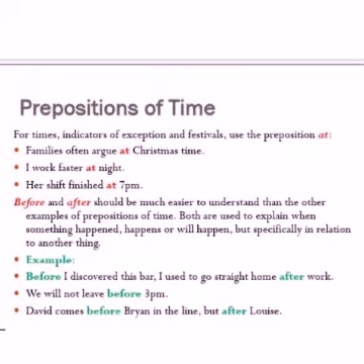Next, let us see when we have to use the prepositions before and after. Before and after should be much easier to understand than the other examples of prepositions of time. Both are used to explain when something happens or will happen, but specifically in relation to another thing. Okay, so let us see the example.